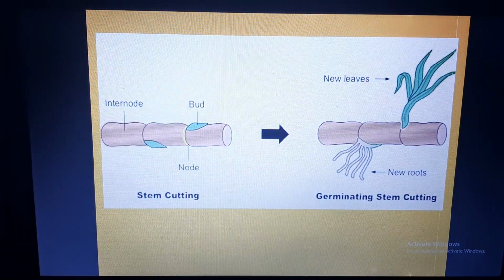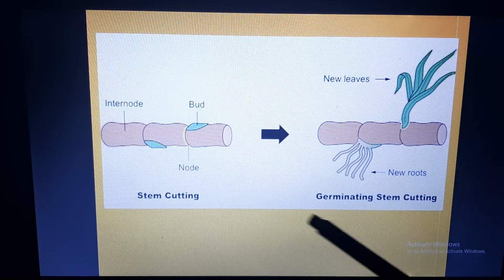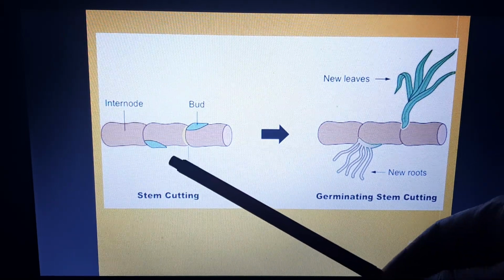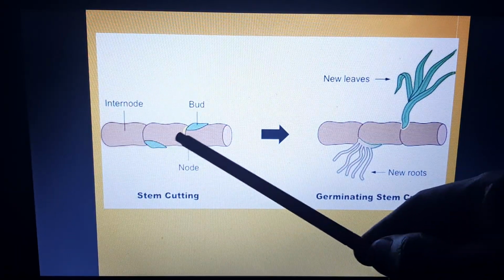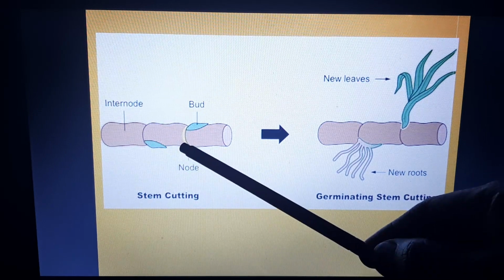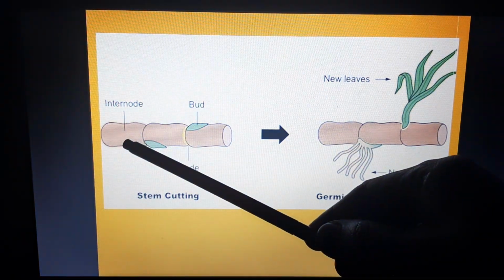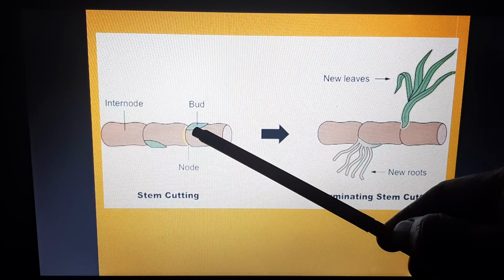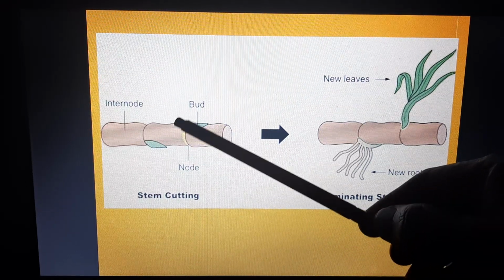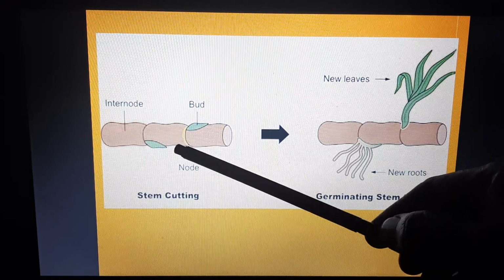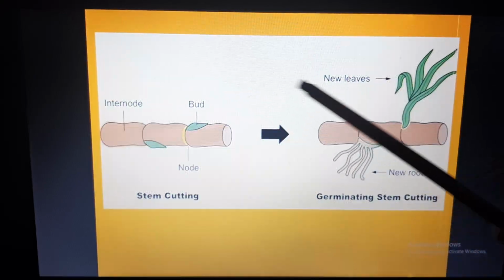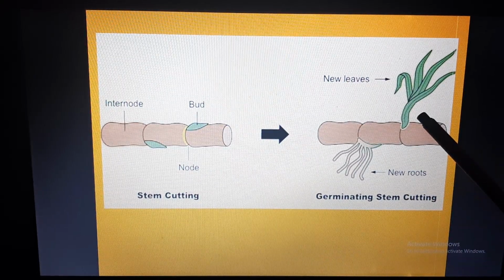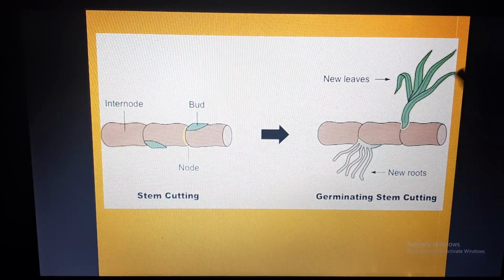Here in this picture, it is very much clear. You all must have seen sugarcane. Sugarcane, or bamboo, has this kind of structure. This is the internode and this is the node and this is the bud. So if you cut this part, what will happen? This bud will grow into a new shoot and a new plant will be formed.